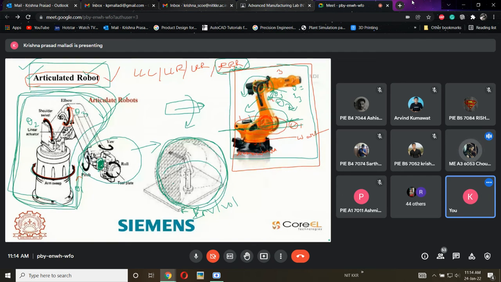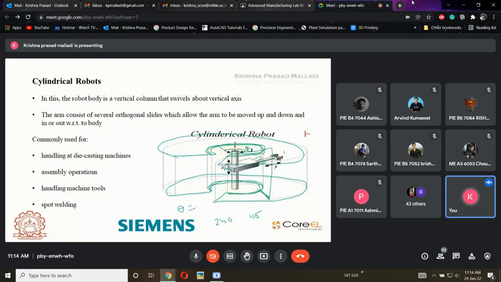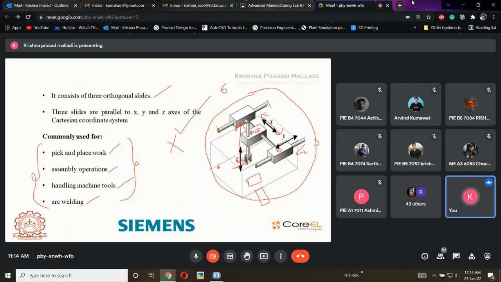Sir, throughout these four classifications, we don't take the movement of the wrist. We only take the movement of the skeleton. Yes, we are not talking about the wrist as of now. We are talking about only arm 1, arm 2, and arm 3. We have considered only these things. All the skeleton will depend upon arm 1 and arm 3 only. Here there is a gripper. This gripper movement is a linear movement, but we haven't considered the gripper movement here. Same with this also. Gripper is there, but its movement is a fixed one. It will be moving in this direction.